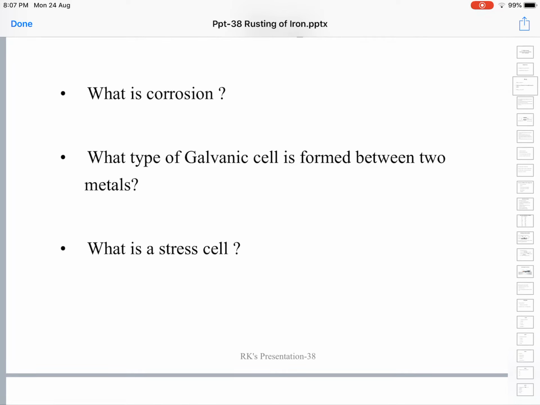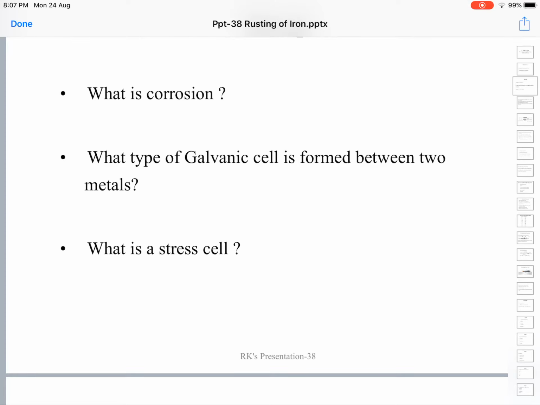So this theory states that corrosion happens because of formation of a series of anodes and cathodes, either when two different metals are connected to each other in the presence of electrolyte or conducting medium. Two instances it mentions.